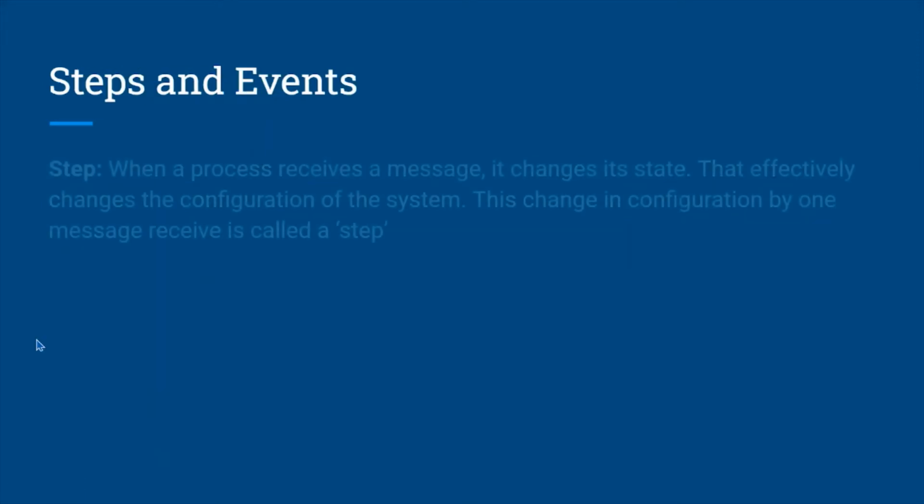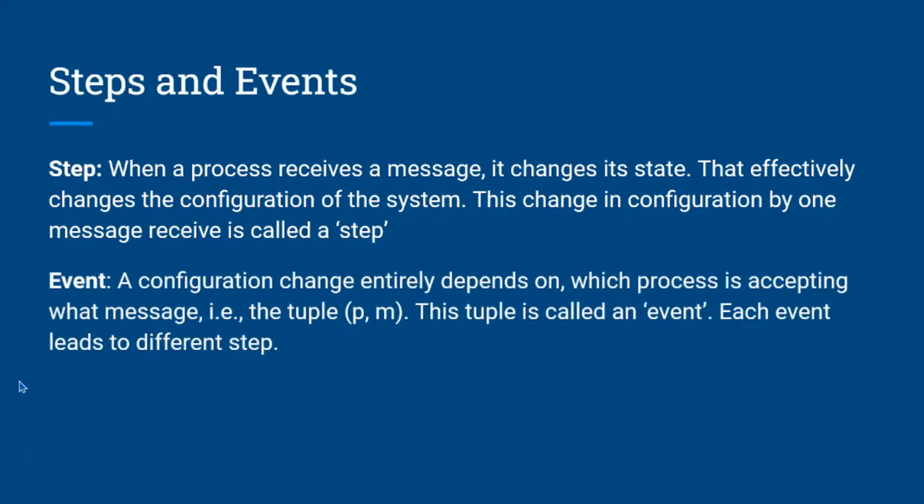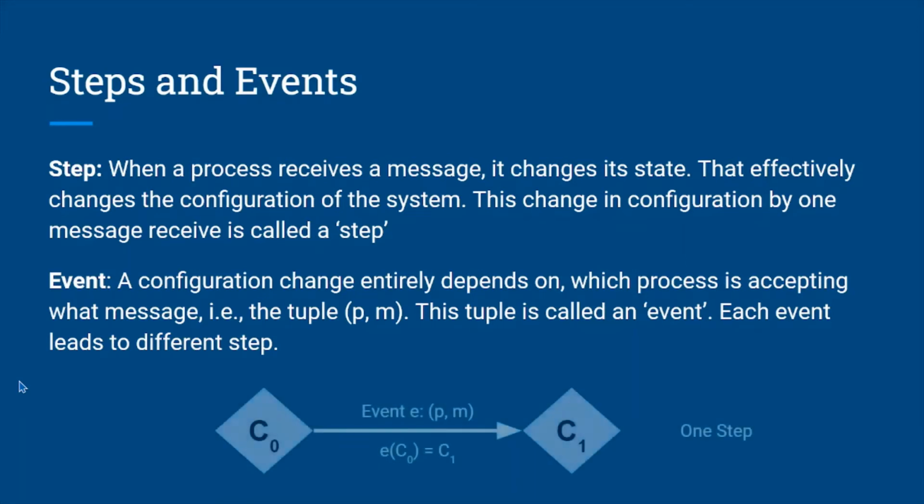Steps and events. If a process changes its state after receipt of a message, the configuration is changed. This change in configuration is called a step. Now, the configuration change that happens in a step depends on what process is accepting what message, that is, the tuple (p, m). This message that triggers the configuration change is called an event. Different events lead to different output configurations. Here you can see that initially it was configuration C0, and after applying event E to it, it changes to configuration C1, which is one step.